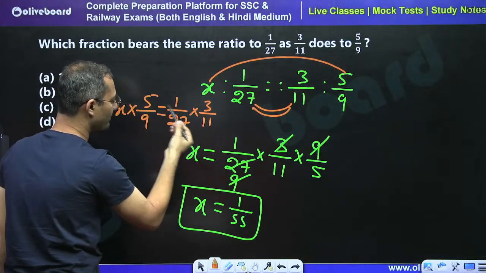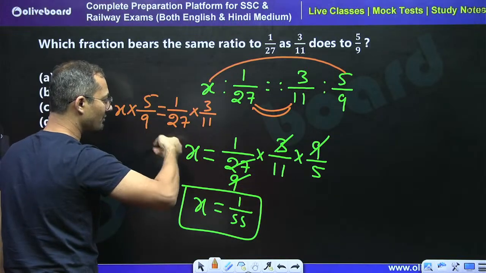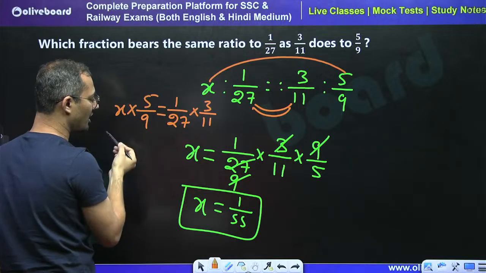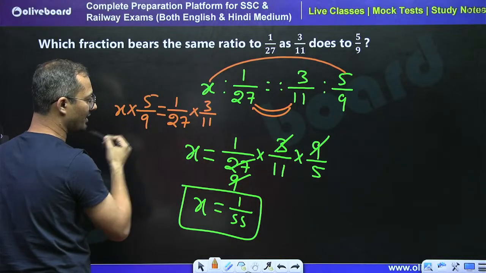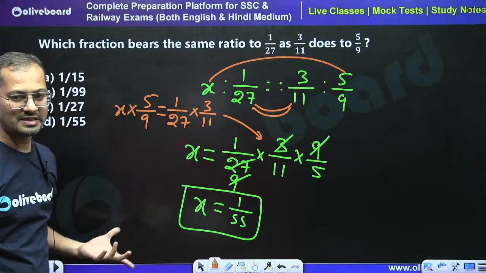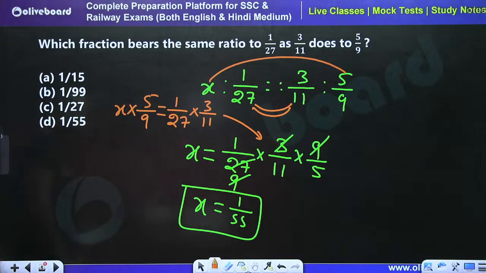When we transfer a fraction to the other side of the equal sign, the fraction will be reciprocated: numerator becomes denominator, denominator becomes numerator. So directly we are going to do this and skip this point. I hope this is very clear. Moving to next, D is the right answer.